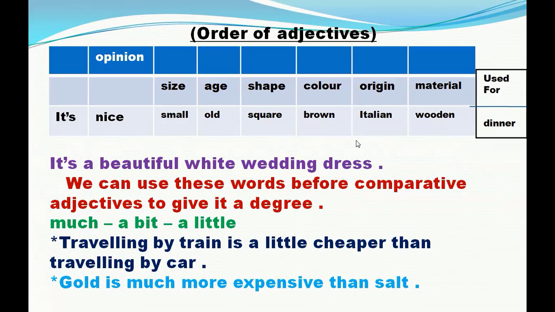We can use these words before comparative adjectives to give them a degree. For example, much, a bit, a little. Traveling by train is a little cheaper than traveling by car. Cheaper is an adjective. We put the words a little before it to give a degree to this adjective. Another example, gold is much more expensive than salt. Here I put the word much before the comparative adjective more to give it a degree, to say that gold is much more expensive than salt.